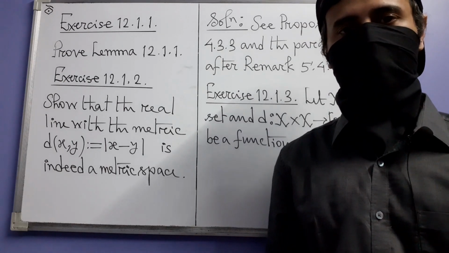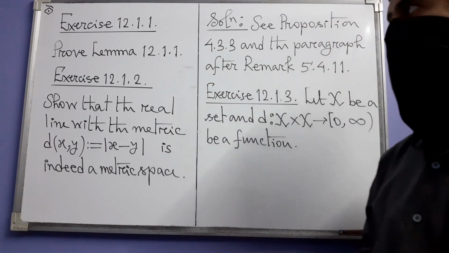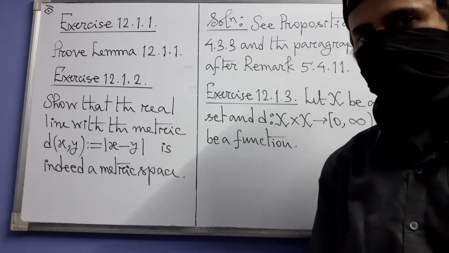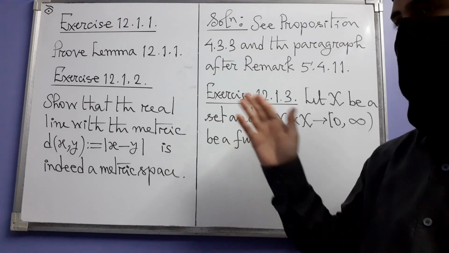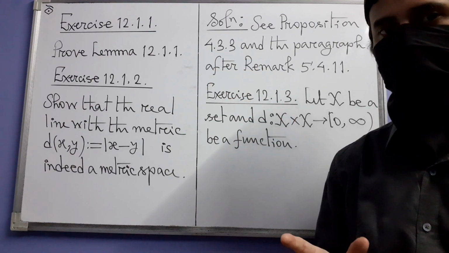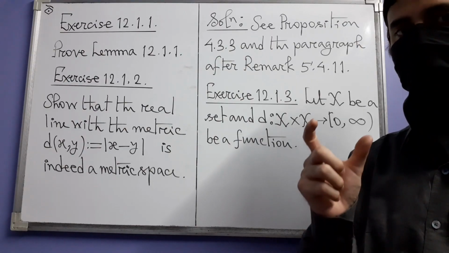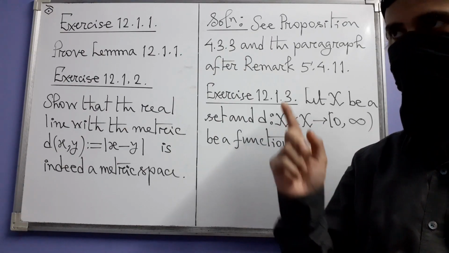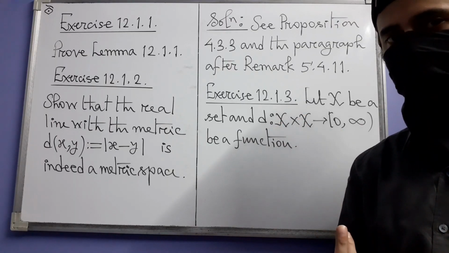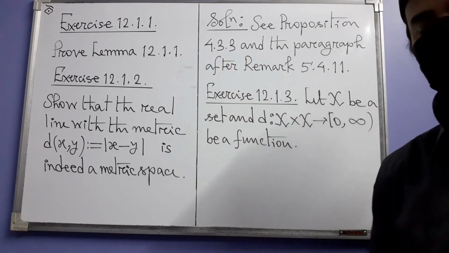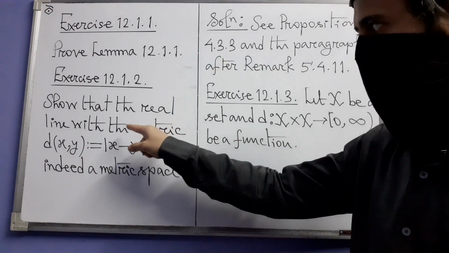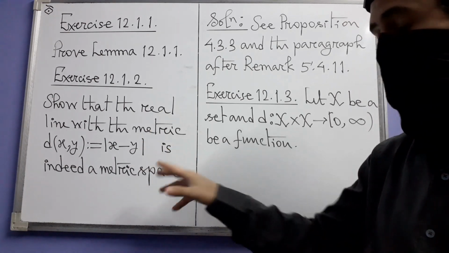So let us now solve the exercises. The first exercise, which tells us to prove lemma 12.1.1, has already been solved. In fact, it is that lemma where we reformulated convergence of sequences of real numbers entirely in terms of distance. And at that time itself we discussed what to do to have a proof. So that's done.